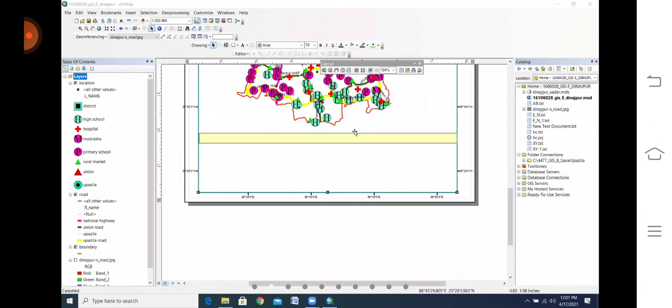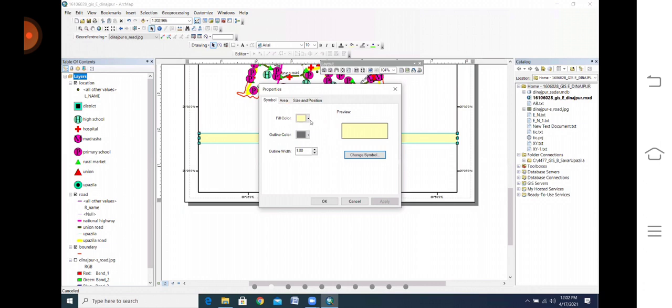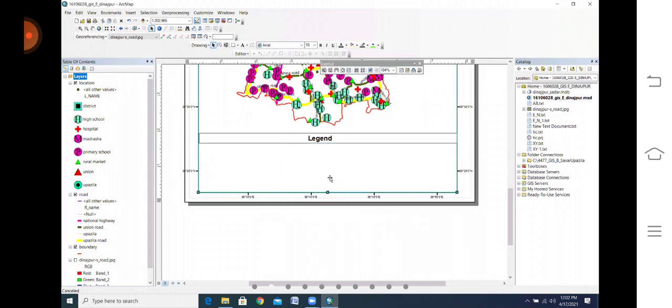You just double click this item, then set the fill color to no color. Then look at this legend with the line. Is it clear for everyone? Yes, sir. Thank you, sir.